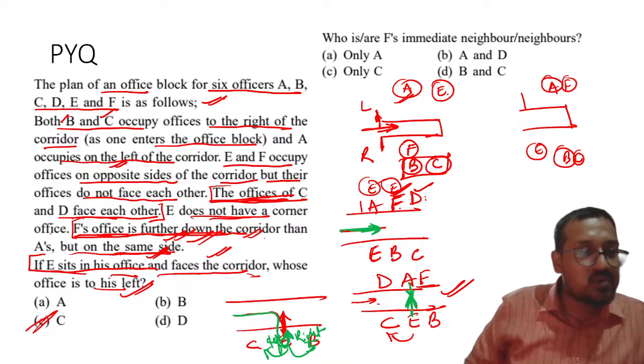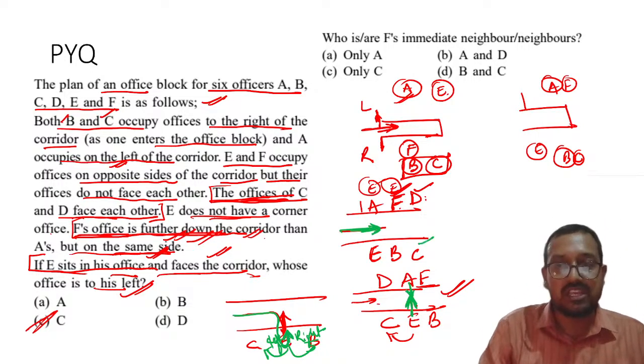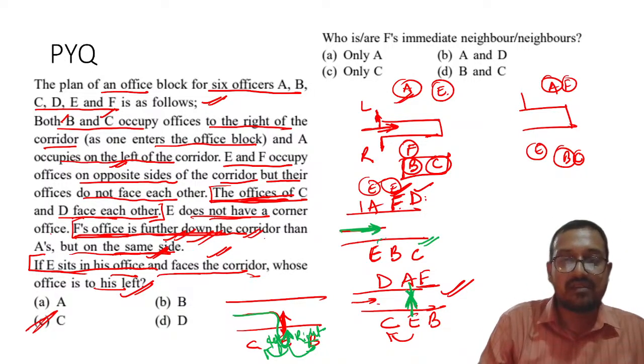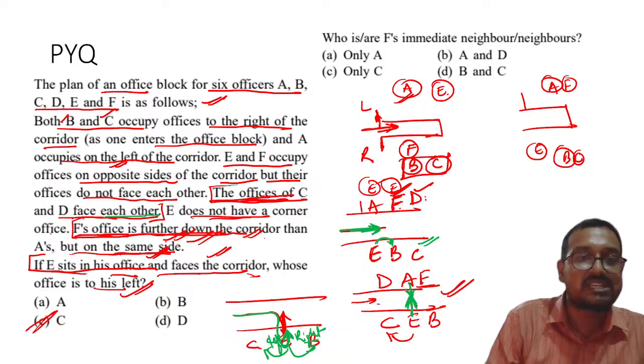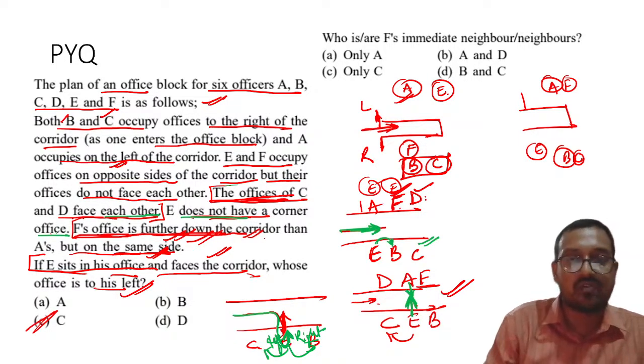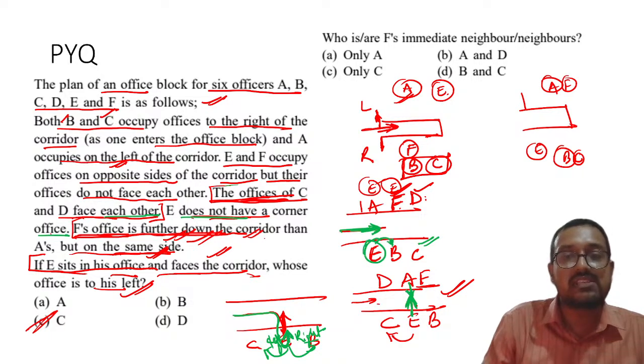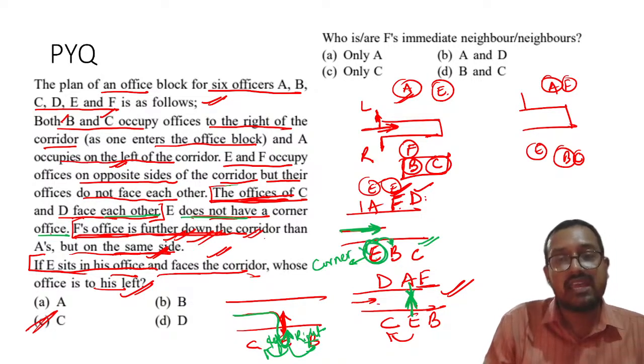C can be right. No, Karthikeyan, I got your point. Here you are saying E is on the extreme left, right? No, my dear students, if you read this line carefully: the offices of C and D face each other. E does not have a corner office. Please remember, E does not have a corner office. Over here, E is coming at a corner office, so that is wrong. That is why I rejected this case.